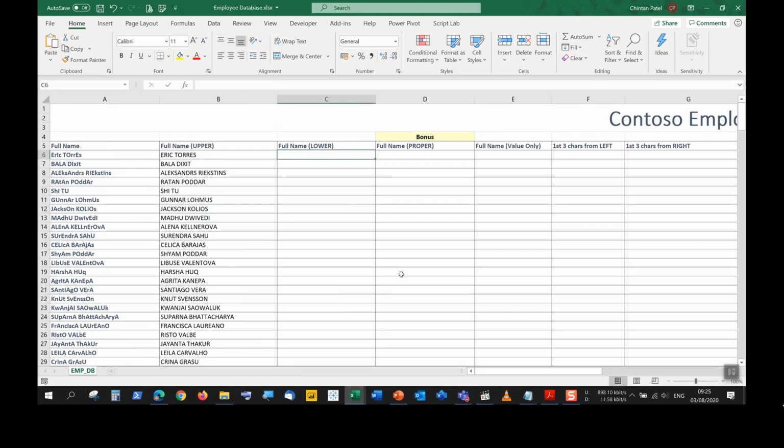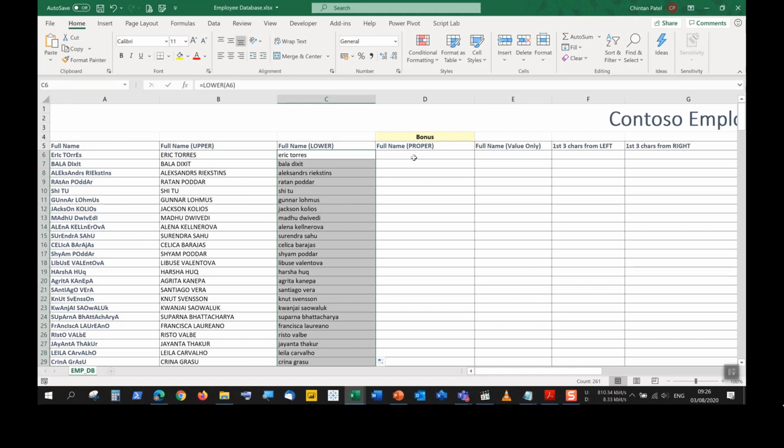Same thing with lower. In cell C6 equals LOWER, and open your brackets. We select cell A6 once again, close the brackets, push enter, everything is in lowercase, and then complete it for the rest. But what we may want to use more often is the proper function, because we always capitalize our names and our surnames.